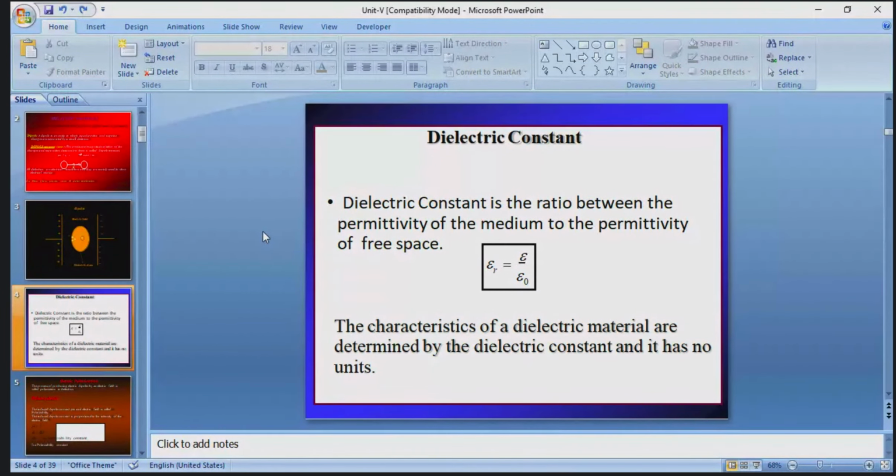It has no units because it is a ratio only. This is known as the dielectric constant.